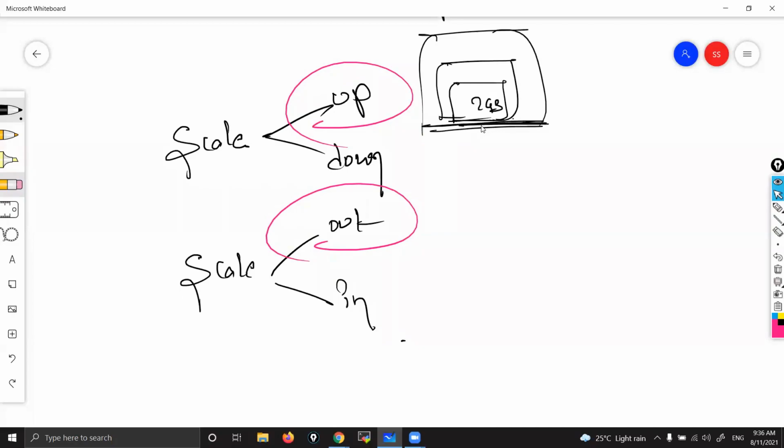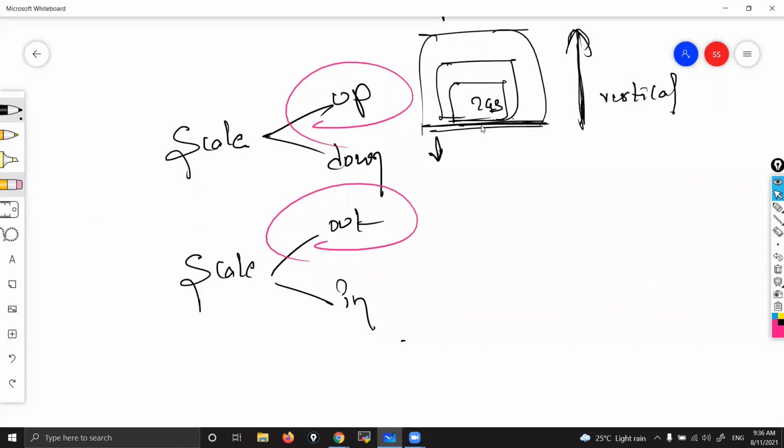That could be RAM, could be hard disk. One instance is same, only one. But I'm increasing the configuration of that instance. That is what scale up. Also, you can call it vertical scaling. Scale down means just decreasing the configuration.